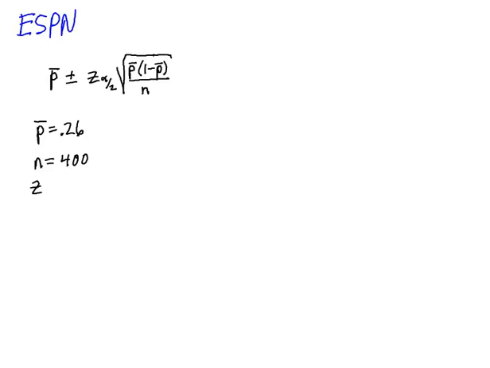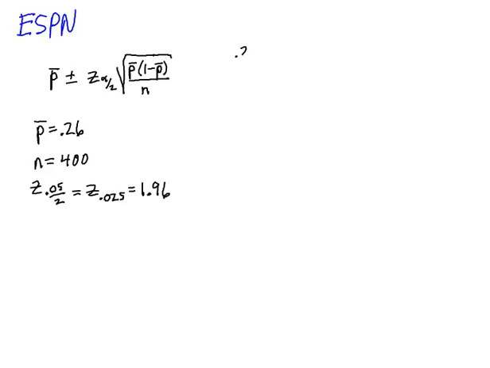For Z alpha over 2, alpha is going to be 0.05, since I have a 95% confidence interval, and then alpha over 2 is 0.025. There are only a few values that we would use here, and I remember this one is 1.96.